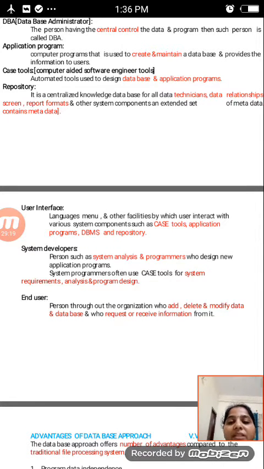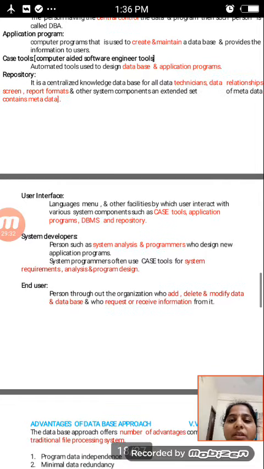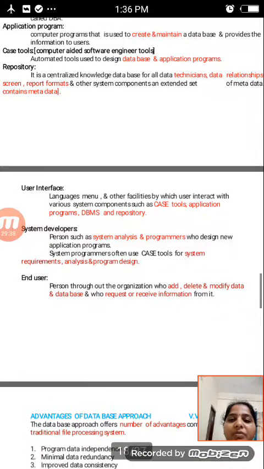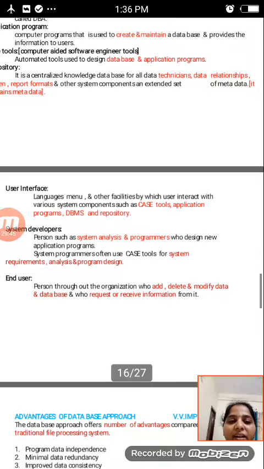Next, the repository. It is a centralized knowledge base for all the data definitions, data relationships, screen and report formats, and other system components, and an extended set of metadata.